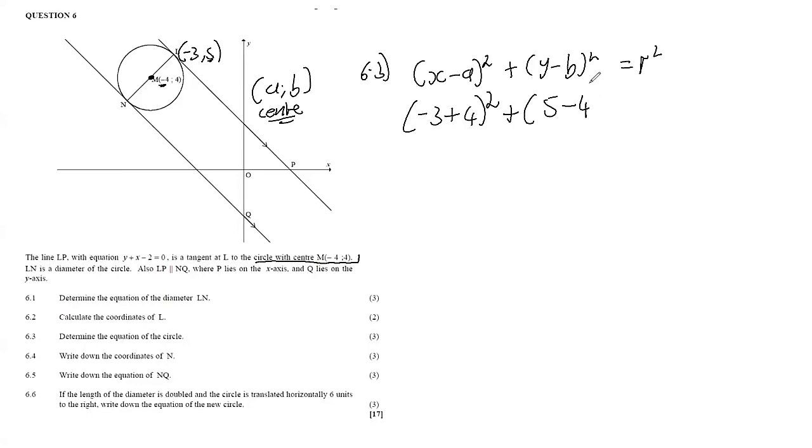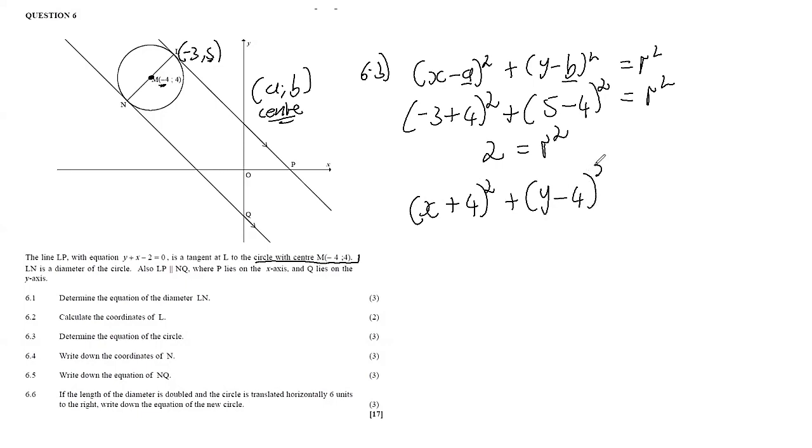So that's minus 4 squared, like that, and then is equal to r squared. Now, when you punch all this into your calculator, you should get 2. So 2 is equal to r squared. Now, to write the equation, we just substitute the values of a, b, and r squared. So we have (x plus 4) squared plus (y minus 4) squared is equal to 2.